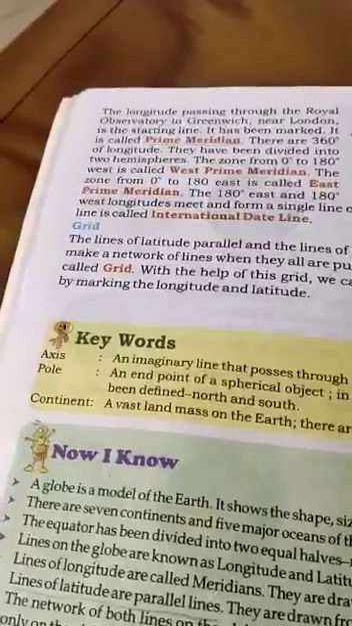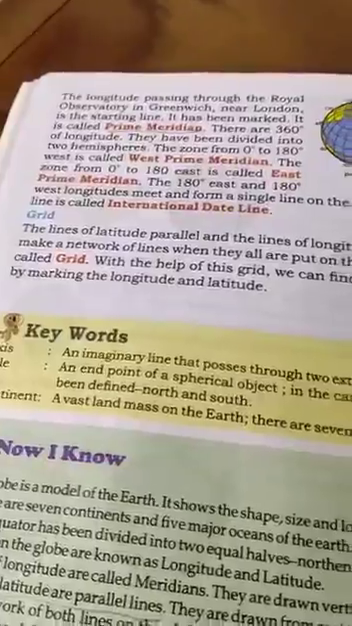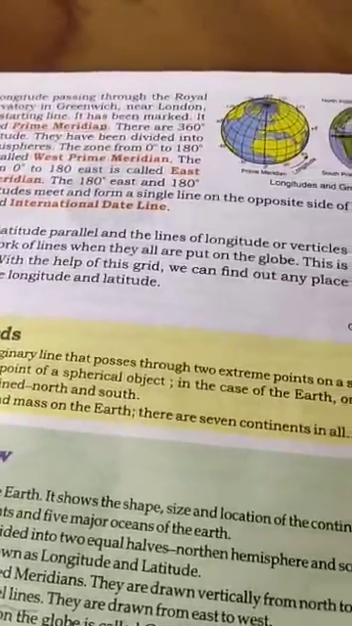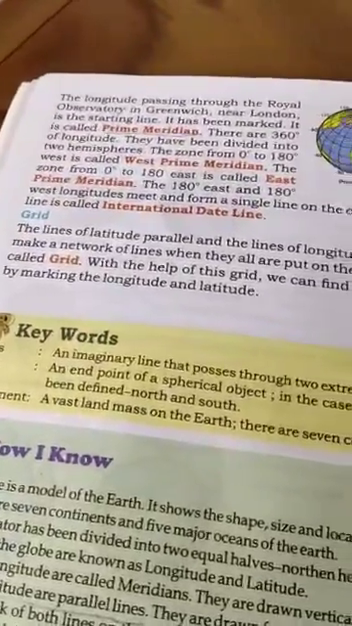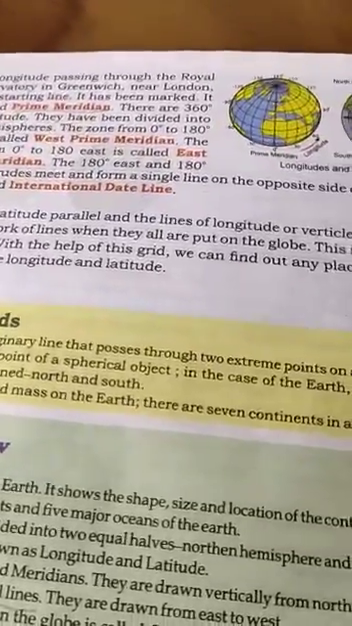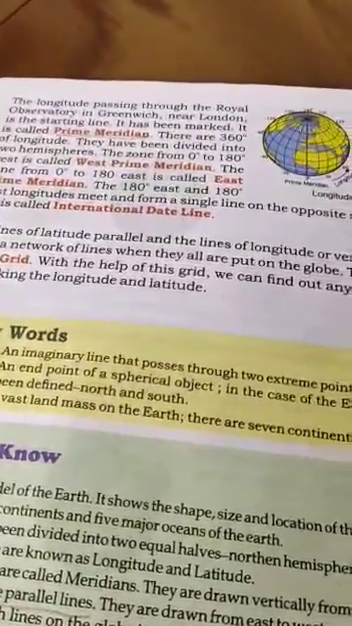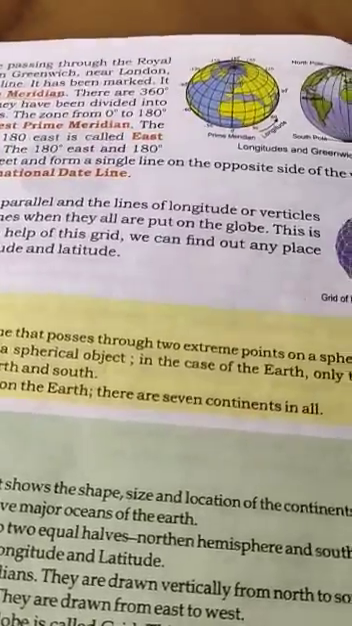Students, here are some keywords. Axis. What is axis? An imaginary line that passes through two extreme points on a sphere. Pole. An end point of a spherical object. In the case of the Earth, only two poles have been defined, north and south. Continent. A vast landmass on the earth. There are 7 continents in all.